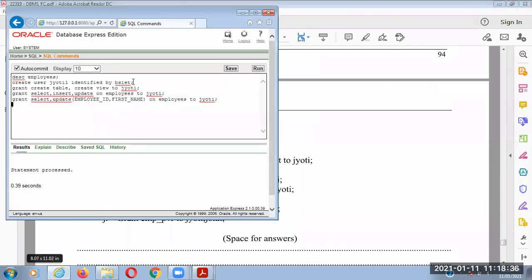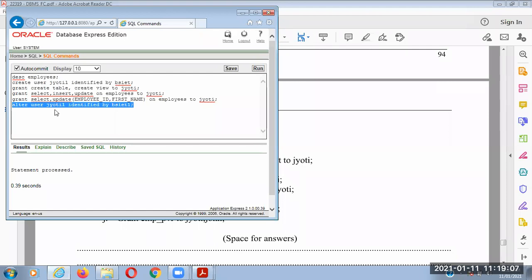Okay, so how to create a user? So CREATE USER. I am copying the same statement here. Only change is that I am changing to the ALTER keyword. ALTER USER Jyoti1, and I am changing the password to BSIT1. Okay, so I can easily modify a previously created user, that is Jyoti1 is a user already created, already Jyoti is a user created.